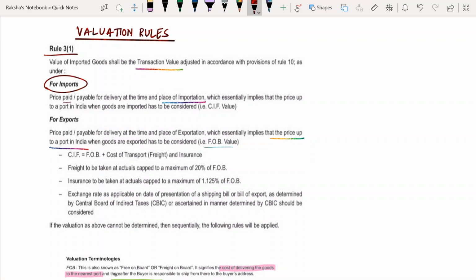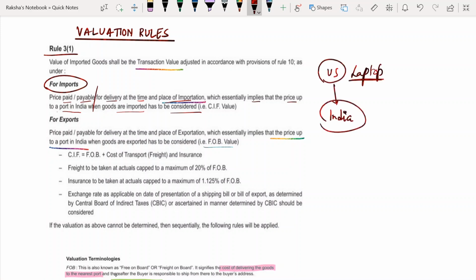The price paid or payable for delivery at the time and place of importation, which essentially implies that the price up to a port in India when goods are imported has to be considered. Let's break it down. Say you imported a laptop from US, and this is India. How much are you going to pay for that laptop?